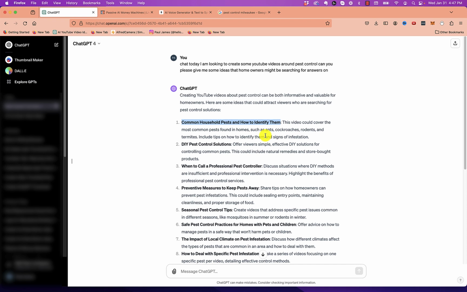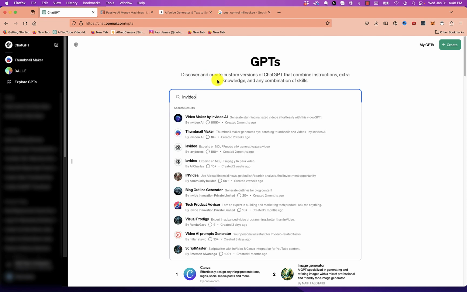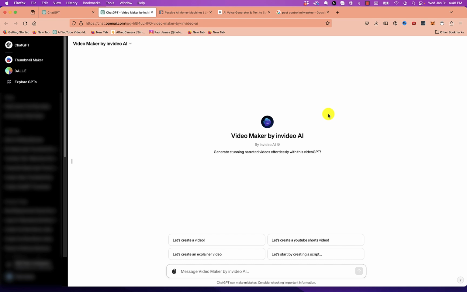Okay, so now that we have that, I'm going to show you another strategy, and we're still going to be in ChatGPT, so we're going to be using AI to help us with this. What we want to do is navigate over to the Explore GPTs option. Think of this like the App Store for ChatGPT, kind of like Apple's App Store, but for ChatGPT. What we're going to be looking for is an app called InVideo. InVideo is a video maker that uses AI to basically come up with a video.